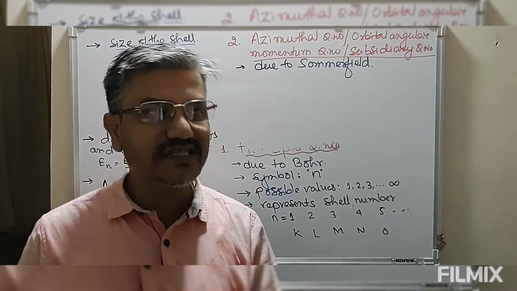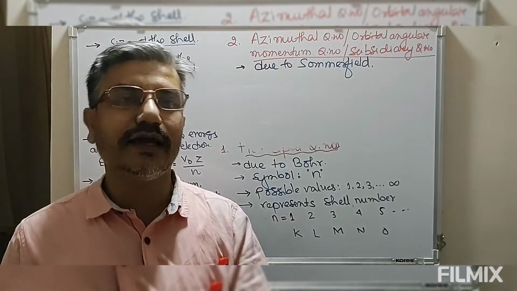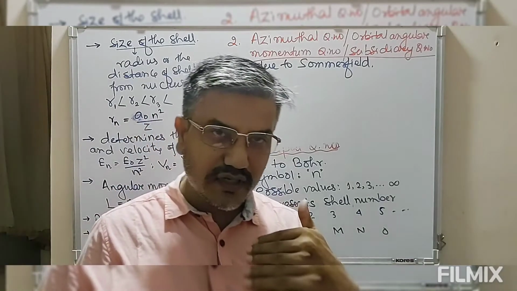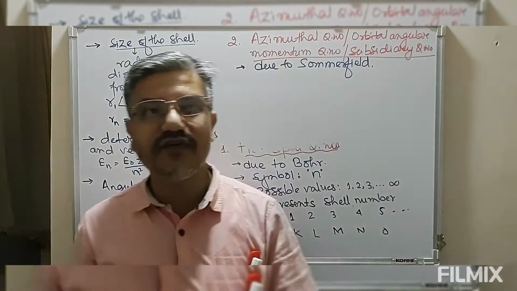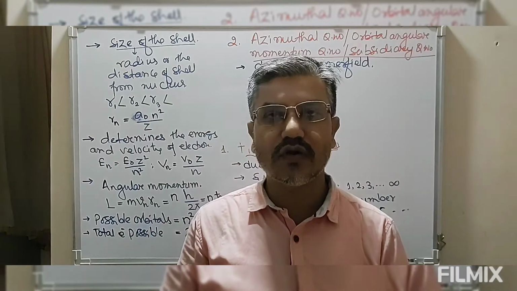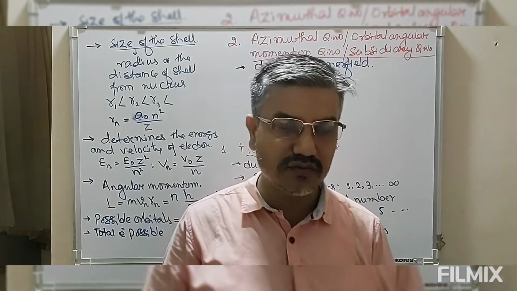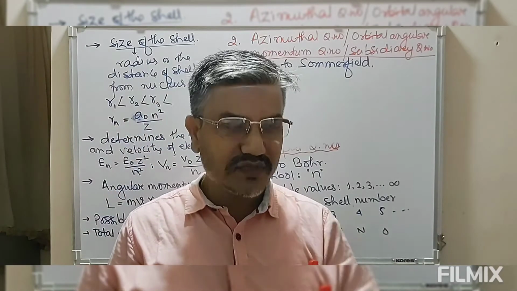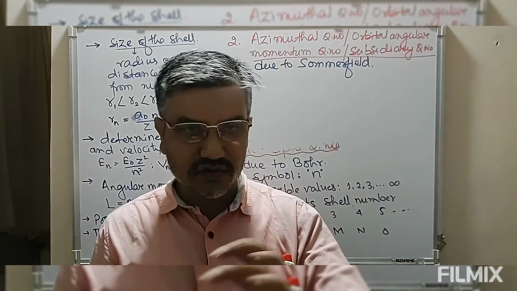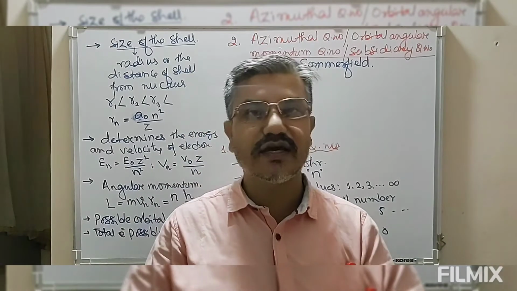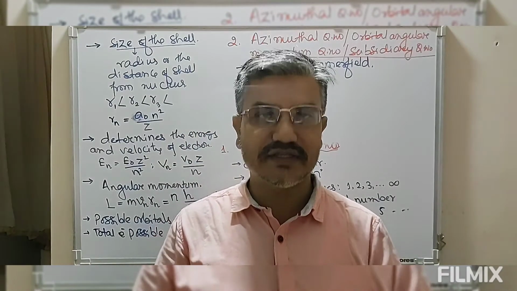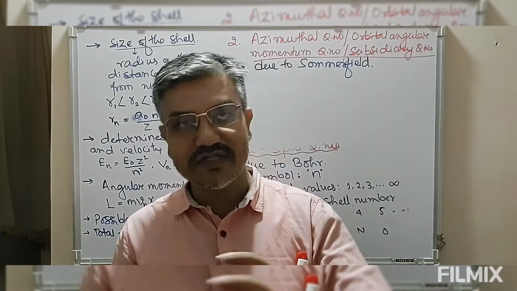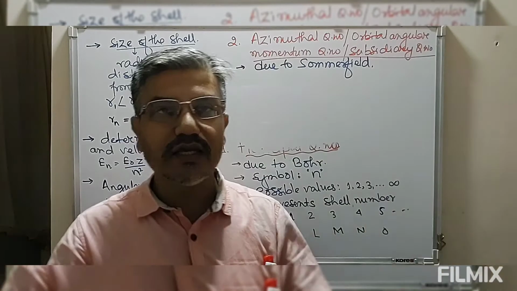Now to account for this Stark effect, why this single line when placed in an electric field undergoes splitting, Sommerfeld modified the well-defined trajectory, that is the circular orbit of the hydrogen atom or hydrogen-like atom. He says that instead of circular orbits, the electron motion around the nucleus can also be elliptical orbits. So we cannot confine this to circular orbits. Along with circular orbits, we can also have elliptical orbits.